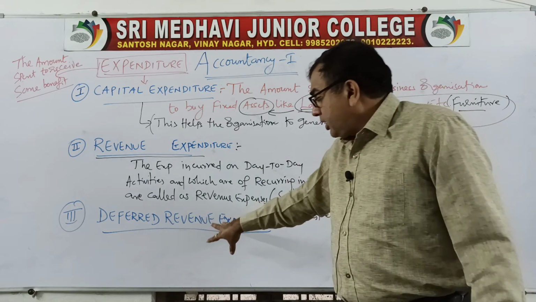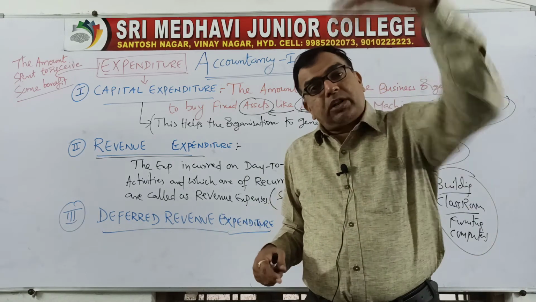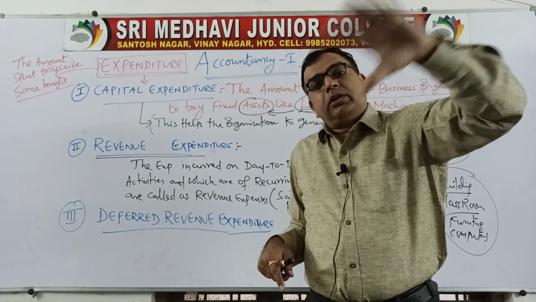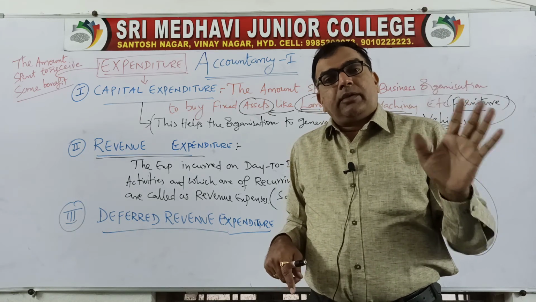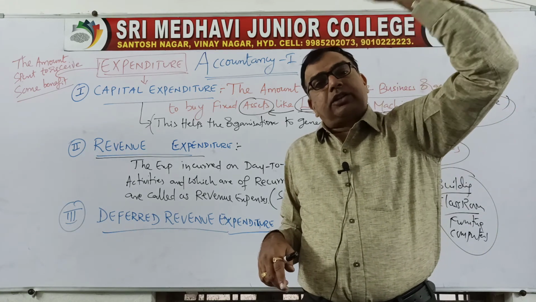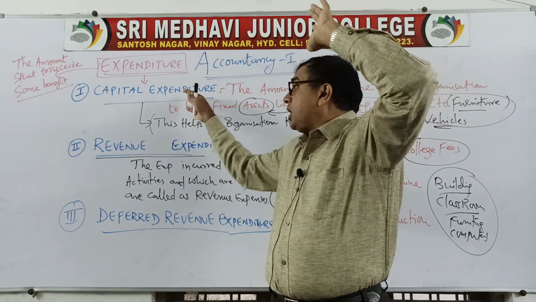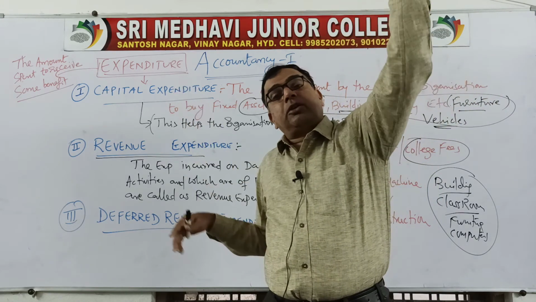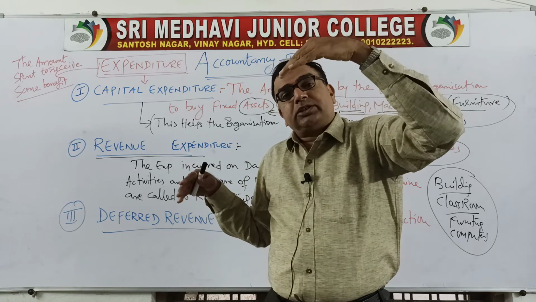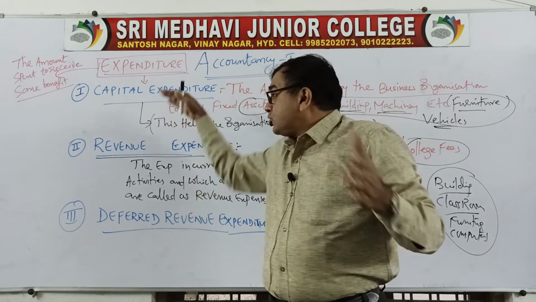Okay. The benefit of this expenditure will be more than 1 financial year, but up to a period of maybe 5 years. Not over a long period of 10 years, 15 years, 20 years. As you see, capital expenditure benefit is a very long period. Revenue expenditure is a very short period, but this is in between these two.